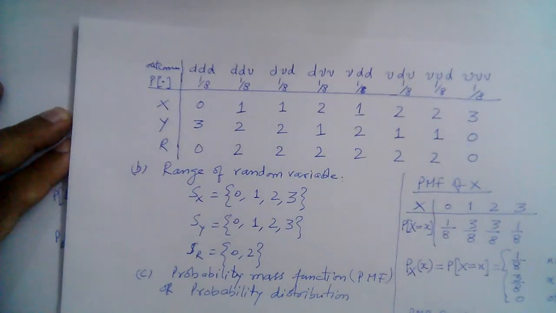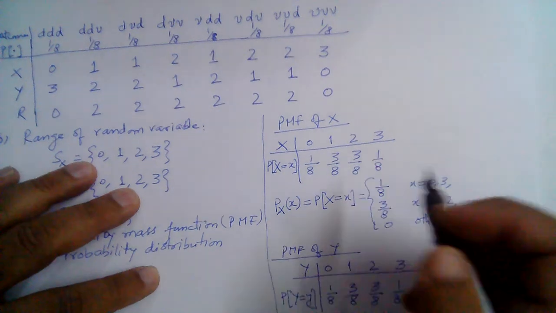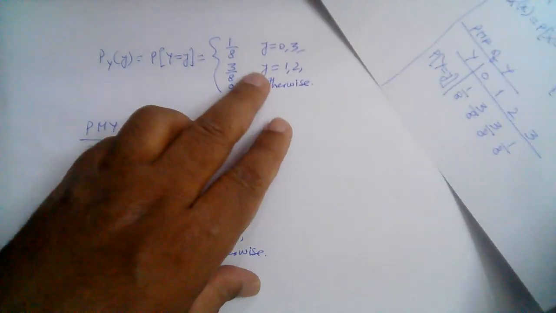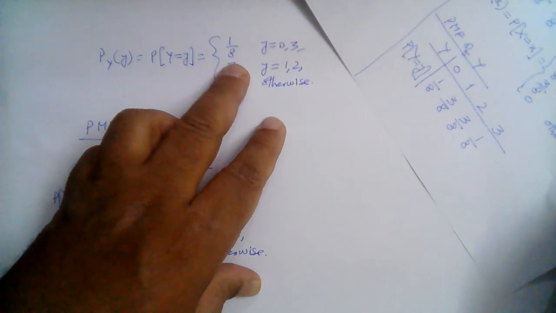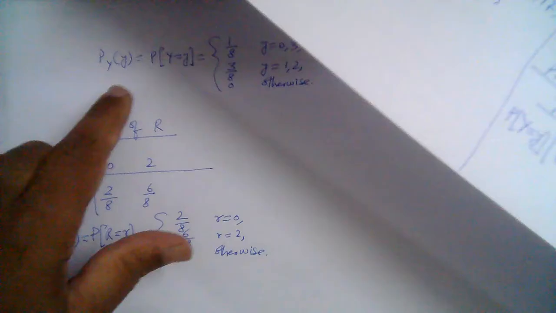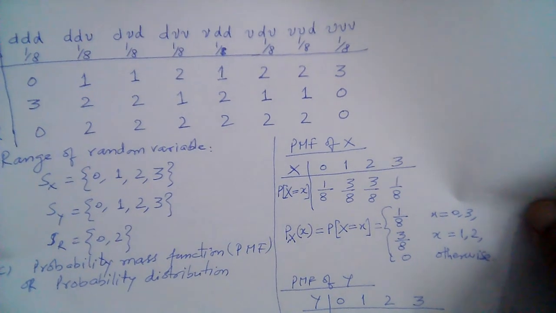So to recap, if we look at the PMF of random variable x and random variable y, the PMF is the same. Both the random variables are different, but they follow the same distribution.